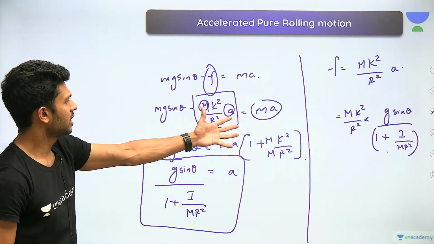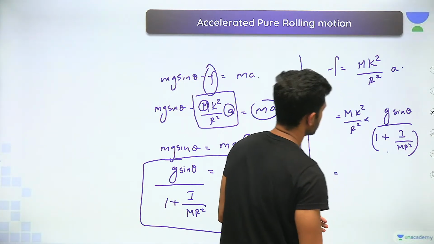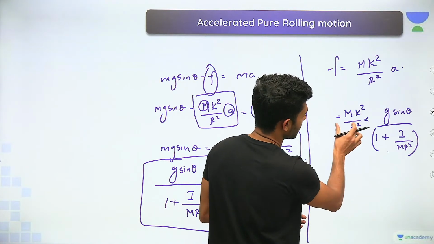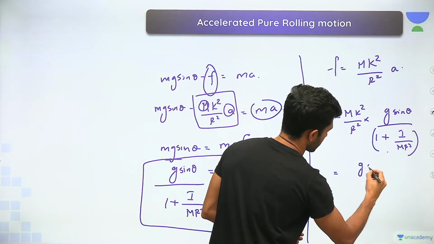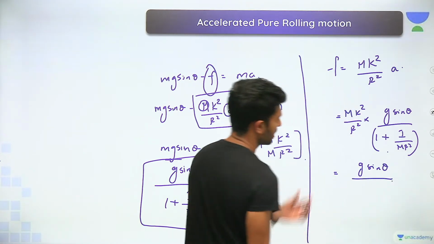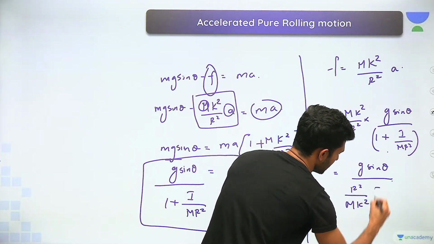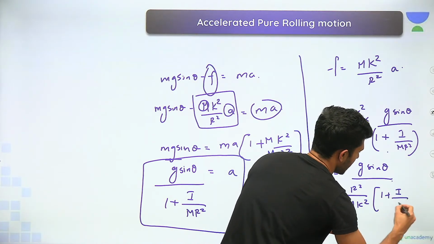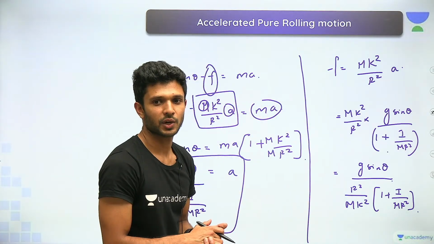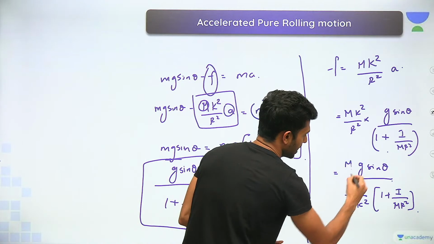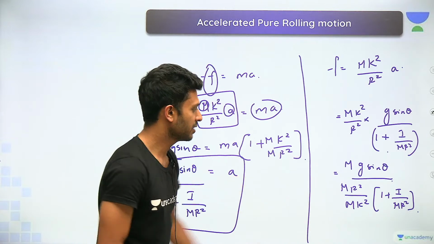Okay, so again we can make some small rearrangements. How is it possible? So I'm going to take mk square down. So this will be g sine theta r square by mk square into 1 plus I divided by mr square. Okay, multiplying m again on the numerator and denominator. So two changes. So what will be the final equation?